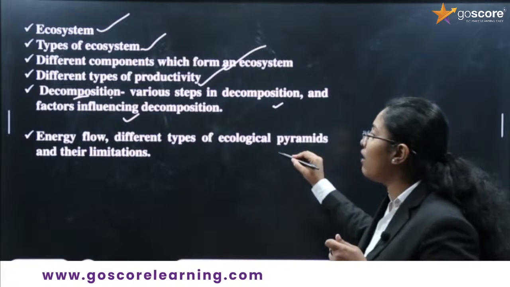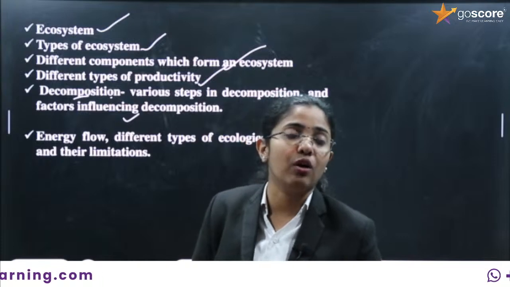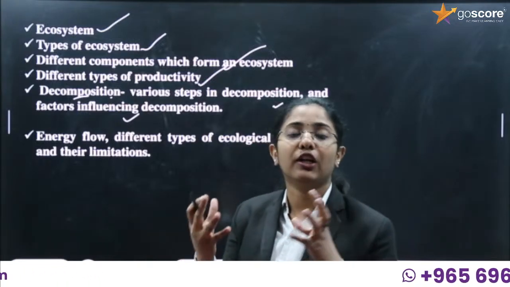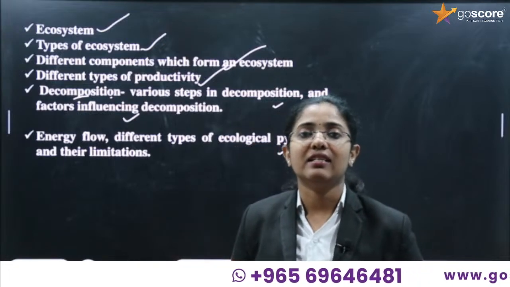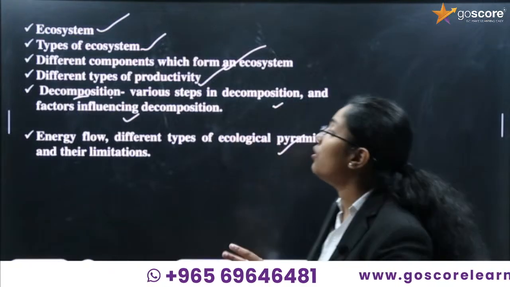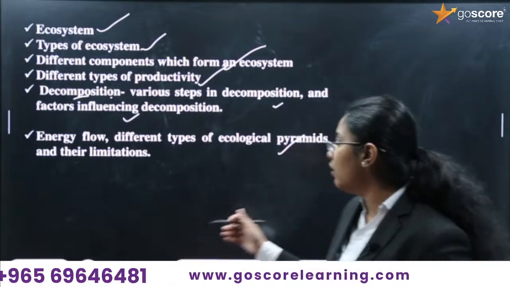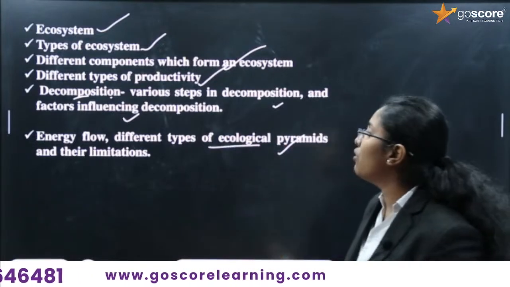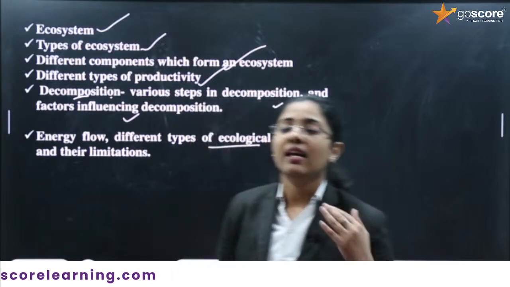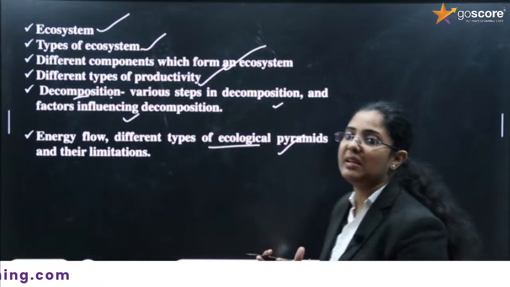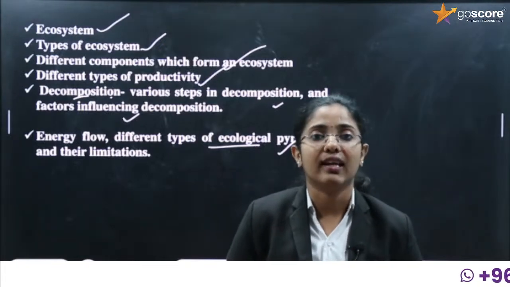Last, we have to understand energy flow: how the energy which is formed in plants is transferred into animals, then how it is transferred to the next level, that is decomposers. We have to understand how energy flows in an ecosystem. Also, we have to understand the types of ecological pyramids, and we will discuss later the different ecological pyramids and their limitations.